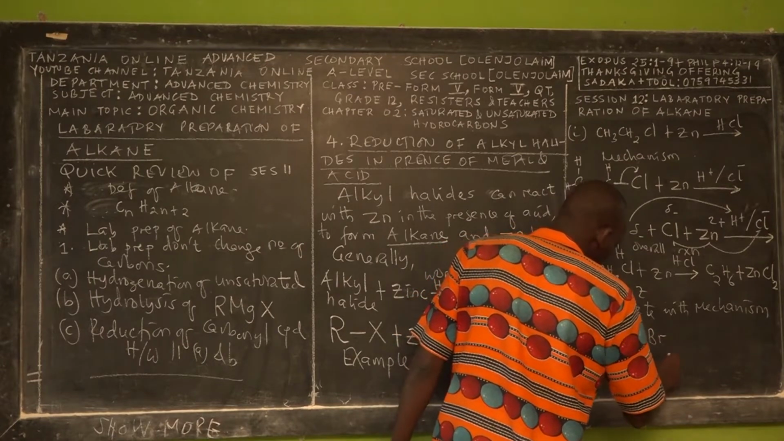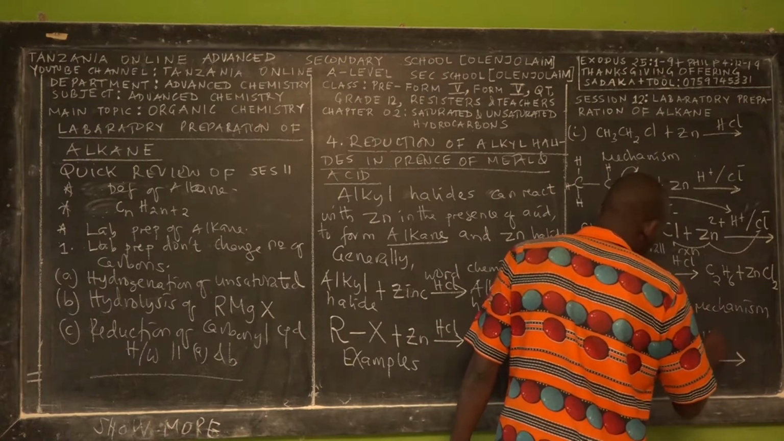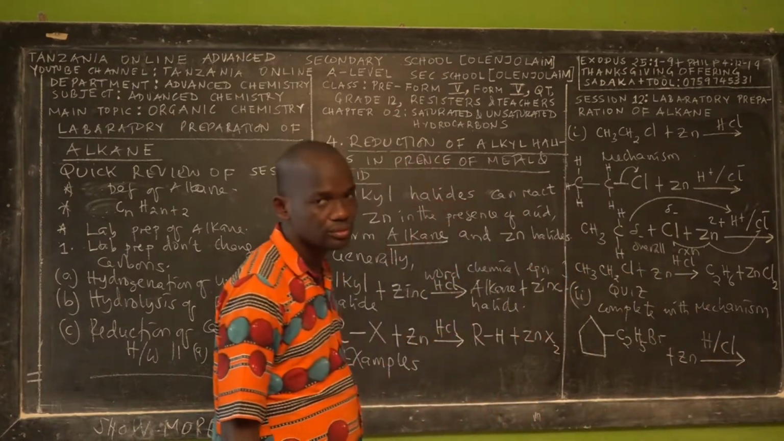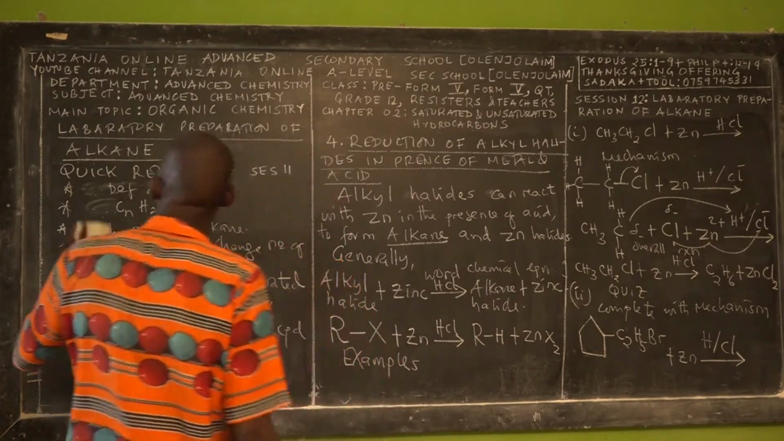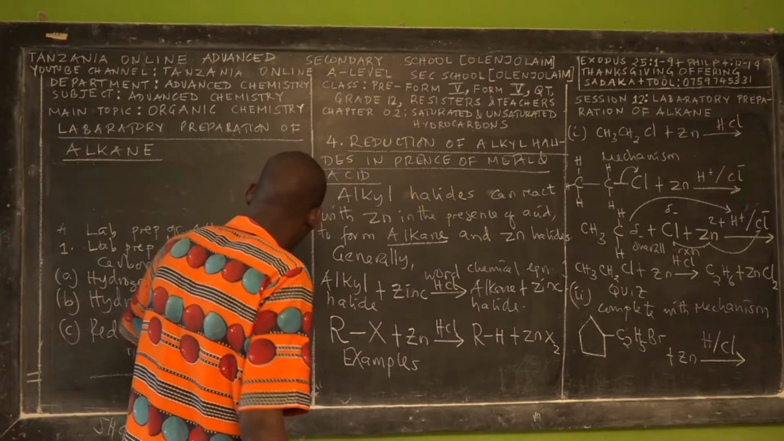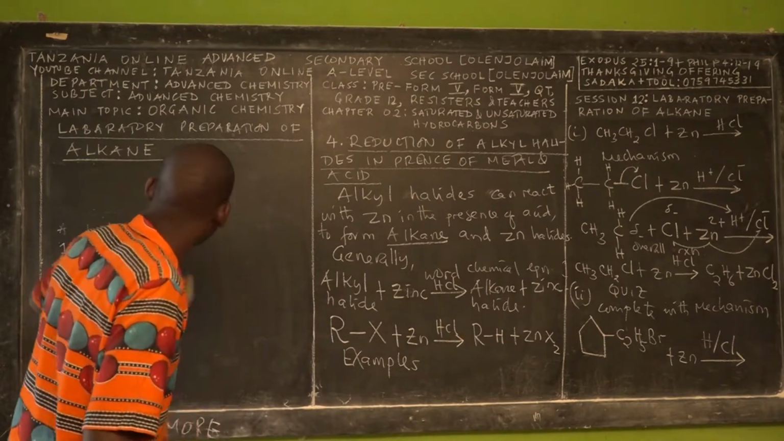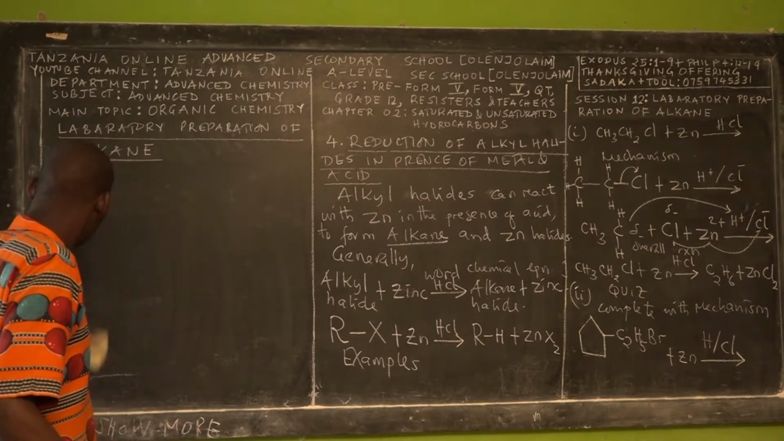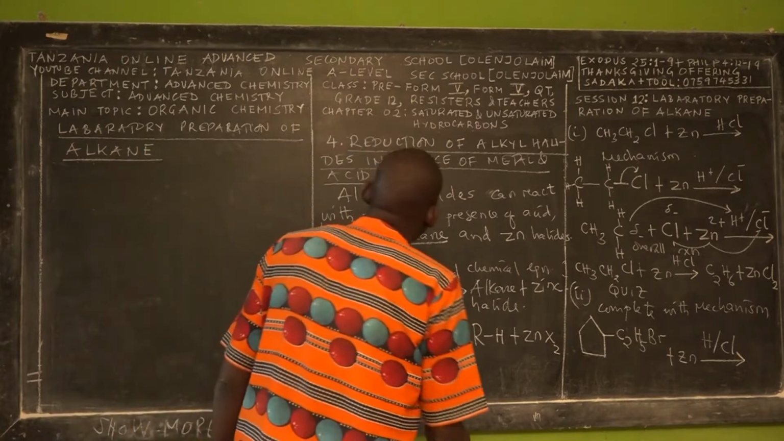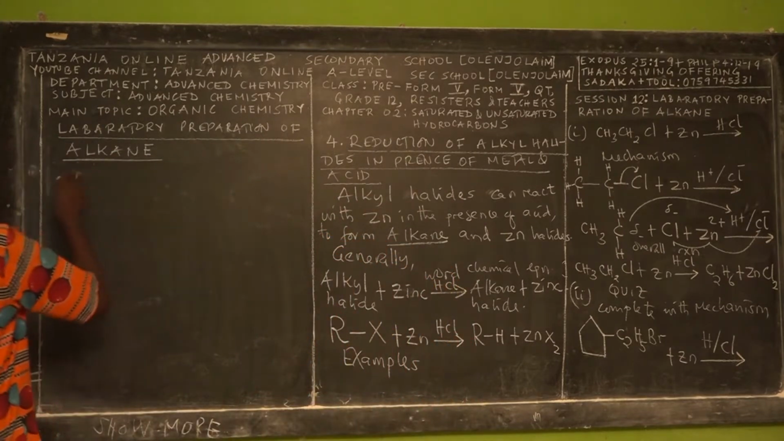So the quiz is bromine plus zinc in the presence of hydrochloric acid. That's the simple quiz. I know my senior students can solve that problem immediately. Okay, so that's all about reductions of alkyl halides in the presence of metal and acid.